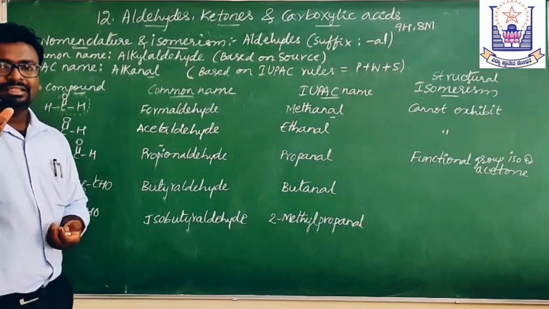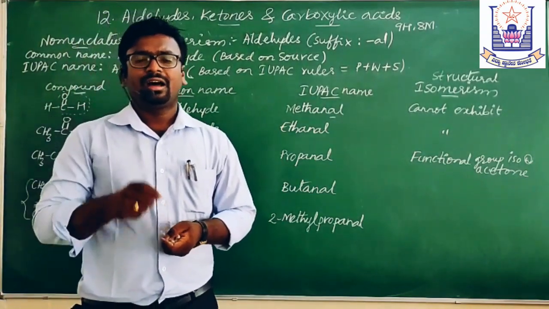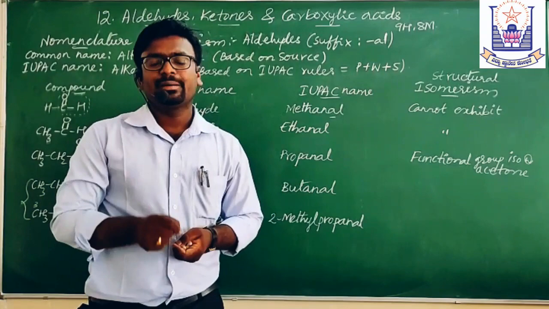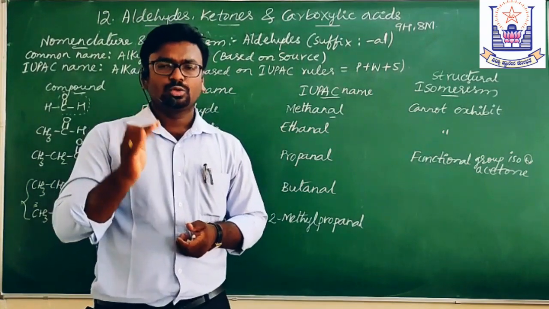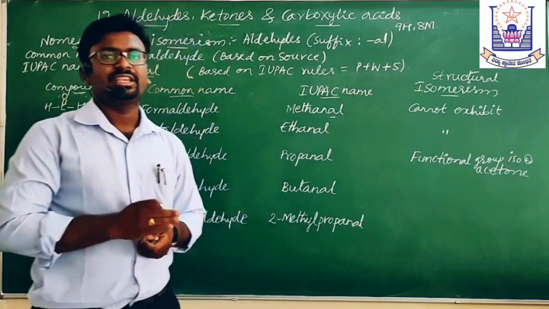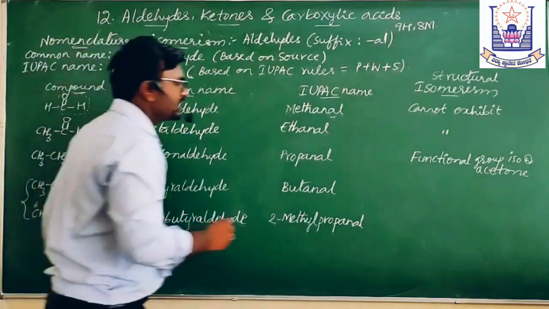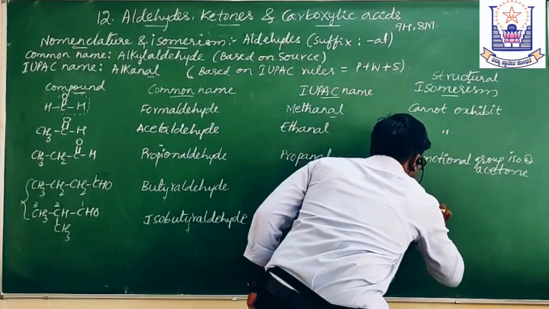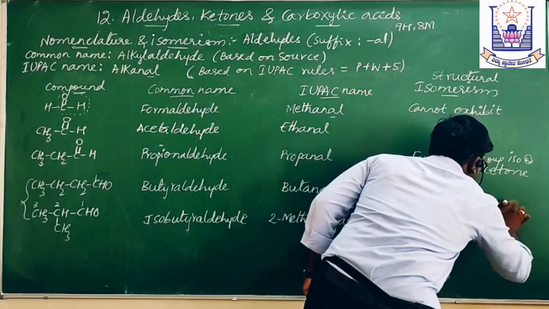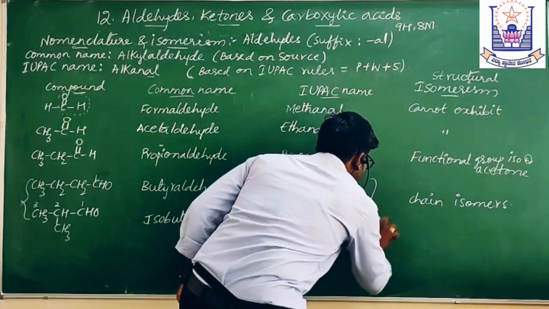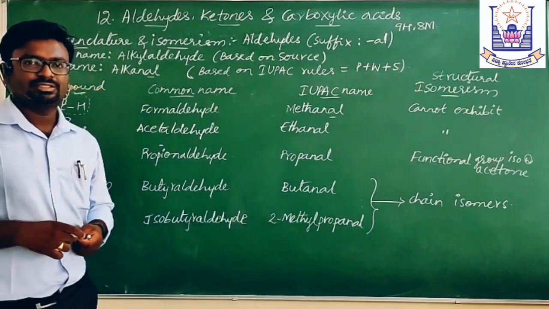When compounds having the same molecular formula differ in the number of carbon atoms in the parent chain, they are called chain isomers. The relationship between these two is chain isomerism, and these two compounds are chain isomers.